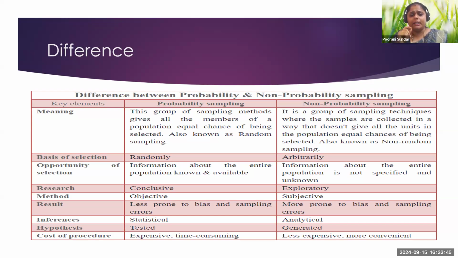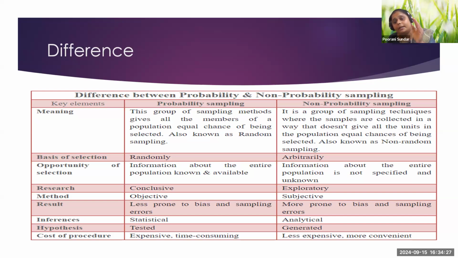In probability sampling, you know your audience, you know where you're going to collect data, and you know who your target population is. That way, it is much less prone to bias and sampling error. There should be very minimal sampling error. In the data collection part, the error rate should usually be very low. But in non-probability sampling, though it is arbitrary and exploratory in nature, it is more prone to bias and sampling error.